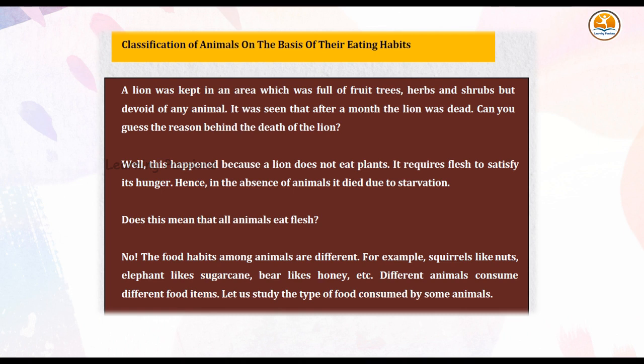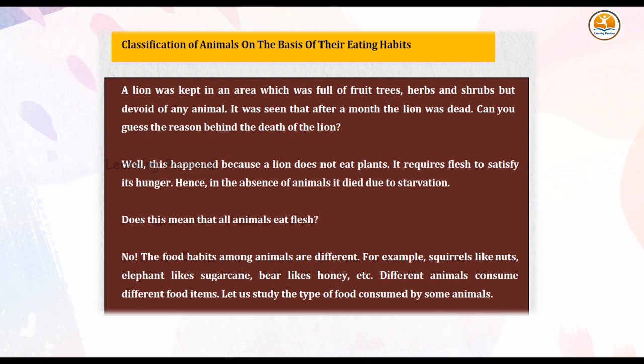Well, this happened because a lion does not eat plants. It requires flesh to satisfy its hunger. Hence, in the absence of animals, it died due to starvation. Does this mean that all animals eat flesh? No. The food habits among animals are different.